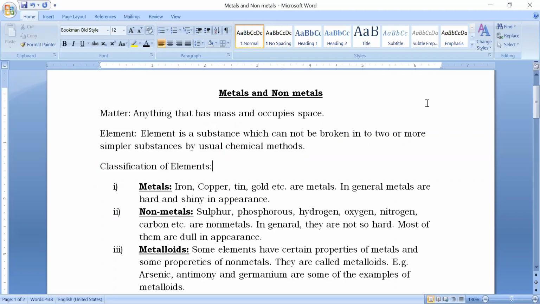Hello students. We are going to start with metals and non-metals chapter today. First of all, we should know what is matter. Matter is anything that has mass and occupies space.